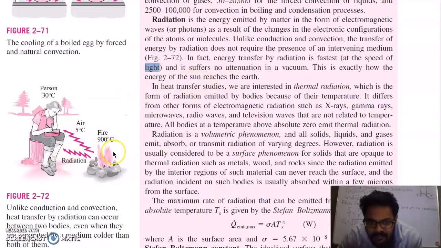Or you can take the example of air. This fire is at 900 degrees Celsius, and the air is at 5 degrees Celsius, and this radiation is transferred from the 900 degrees Celsius temperature to the lower temperature without affecting the temperature of the air. Radiation can pass through air, some amount of it will be absorbed by air, but if there is a vacuum, even then radiation will be transferred. So there is no need of a medium as in the case of conduction and convection.